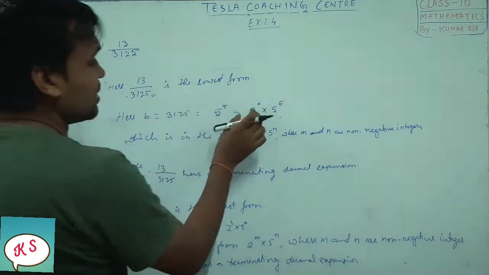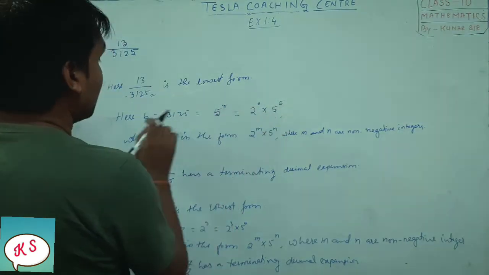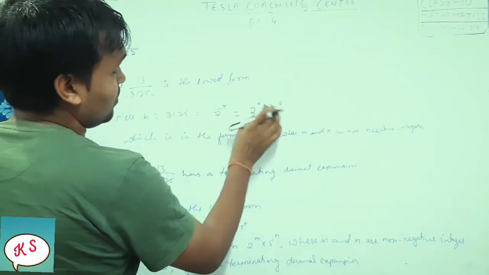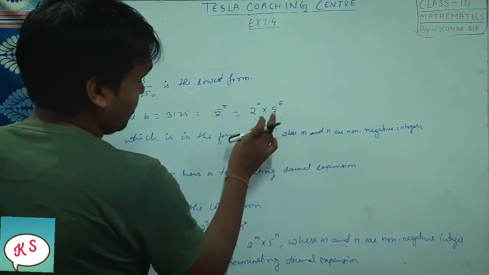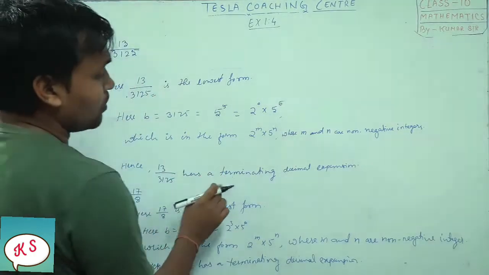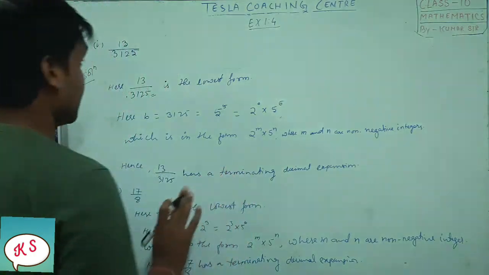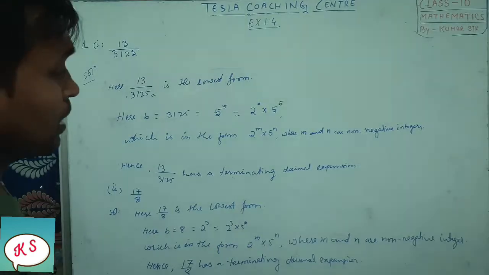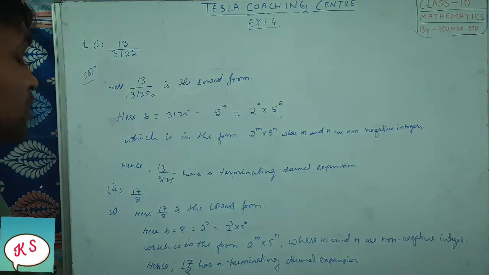So since this b is coming in the form of 2 to the power m into 5 to the power n, therefore this one will be a terminating decimal expansion. If it is not coming in this form, then it will be non-terminating.